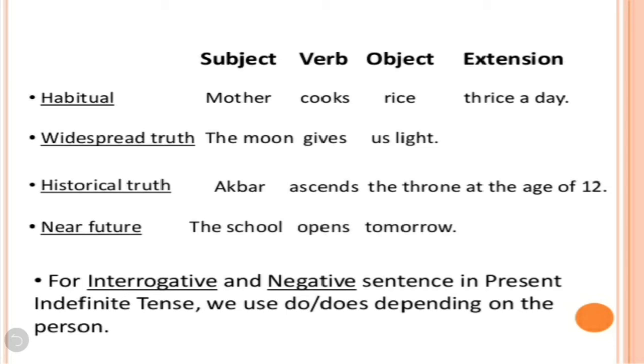Historical truth, the truth which happened in the past history. Akbar ascends the throne at the age of 12. Near future, that is something which is going to take place in the coming time. The school opens tomorrow. But for interrogative and negative sentence in present indefinite tense, we use do or does depending on the person.